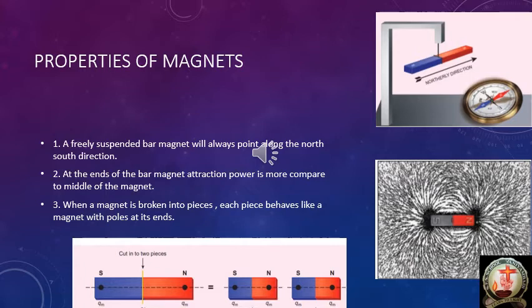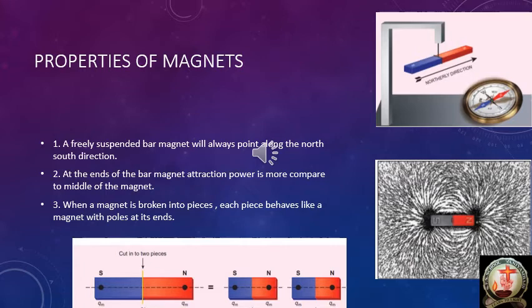Please all of you see the diagram, first figure. In that figure, one magnet is suspended freely from a stand. So the freely suspended magnet is showing which direction? North and south direction.